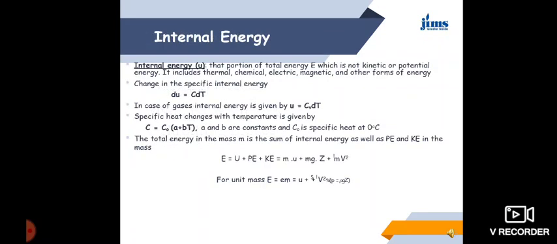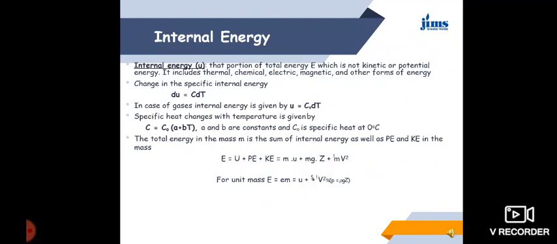Okay. So what is internal energy? Internal energy is described as U. Okay. It is that portion of total energy, capital E, which is not kinetic or potential energy. It includes thermal, chemical, electric, magnetic and other forms of energy.